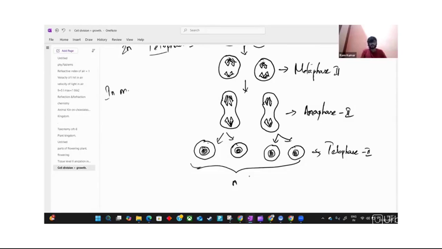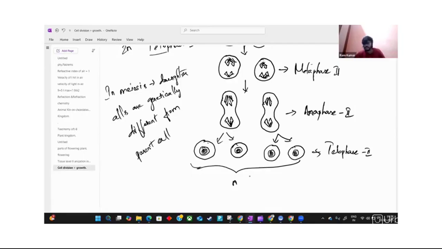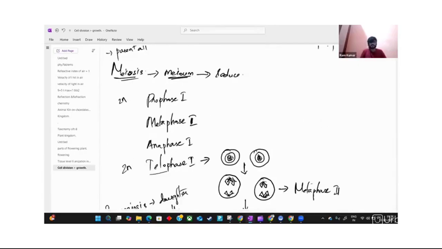In meiosis, the daughter cells are genetically different from the parent cells. The parent cell goes through prophase 1 until telophase 1, and the daughter cells have the same genetic type.